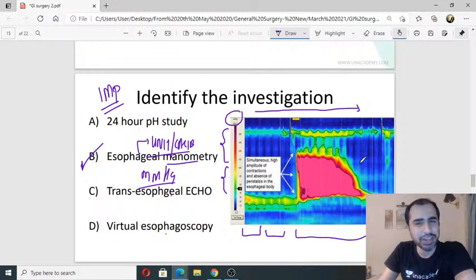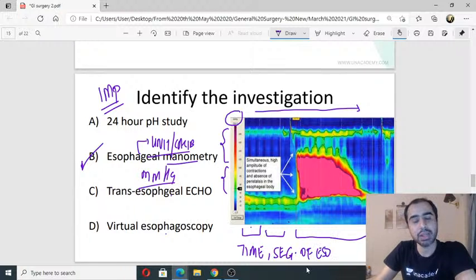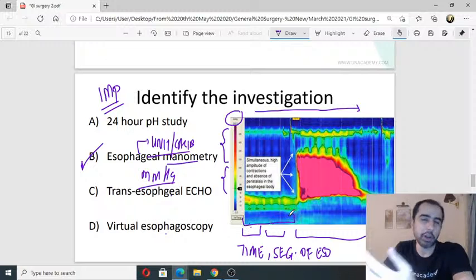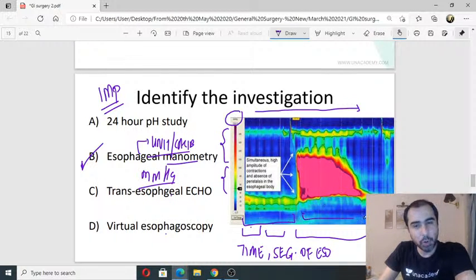Intervals. What intervals? What is this? What do these areas represent? Distance along the esophagus. Excellent. There are two components. One is time and other is segment of esophagus, and they go hand in hand. Right? So this probably is body of esophagus. Probably this is distal esophagus or maybe LES. So this area tells me that in the LES, the pressure is very high. So hypertensive LES, irregular contractions, probably this is achalasia.